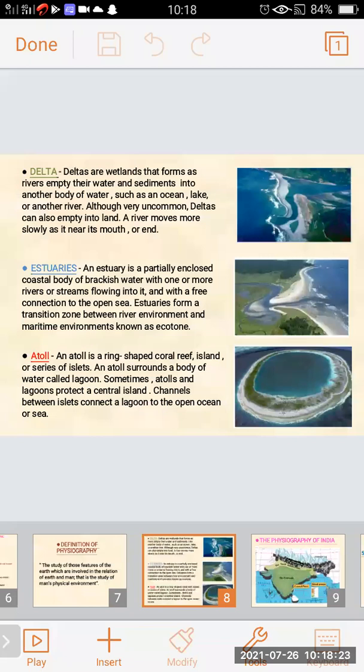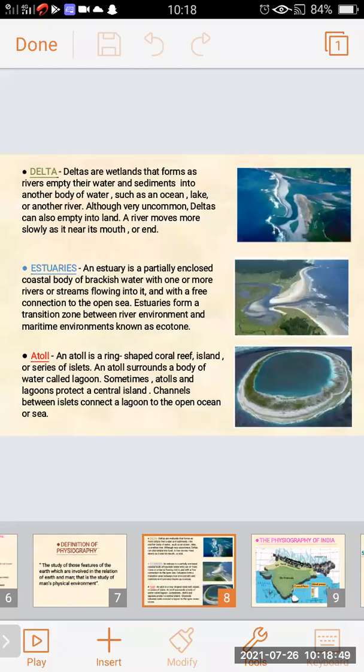Sometimes atolls and lagoons protect the central island. Channels between islets connect the lagoon to the open ocean or sea. These are known as atolls. So we have seen delta, estuaries, and atolls.